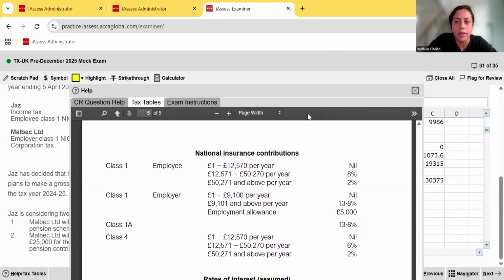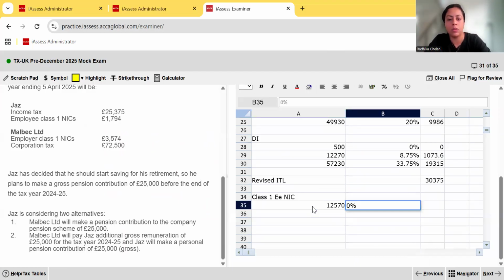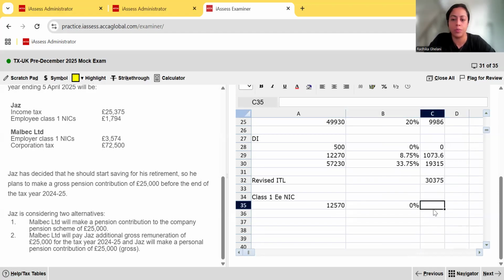So NIC for employees from £1 to 12,570 is at 0. Above 12,570 up to 50,270 is at 8%, and above 50,270 is at 2%. So using that, we know that 12,570 is going to be at 0%, which is going to be 0, obviously.